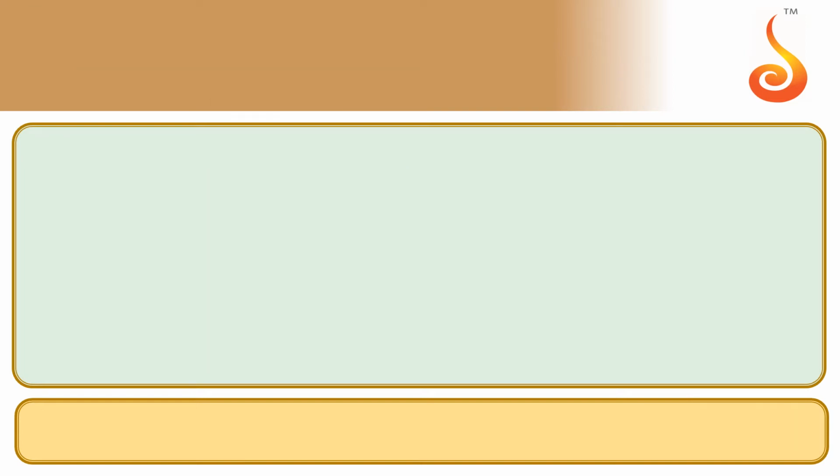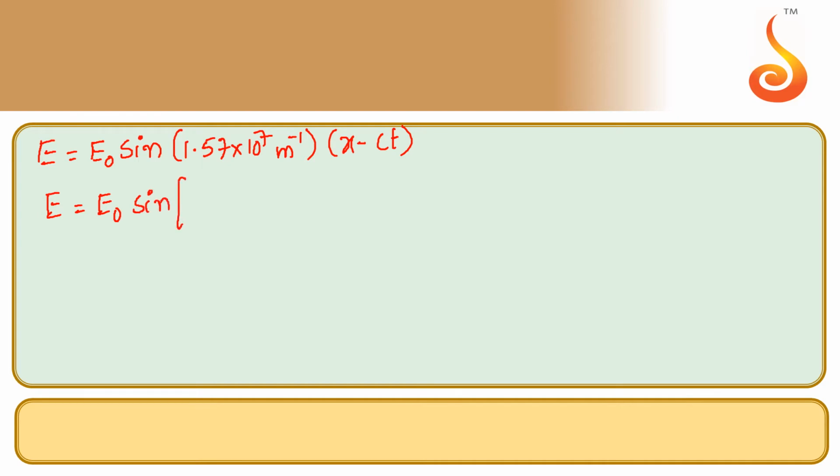Since the electric field equation is given, which is E naught sine 1.57 into 10 power 7 per meter into x minus ct, we can rewrite this as E is equal to E naught sine 1.57 into 10 power 7 x minus 1.57 into 10 power 7 ct.